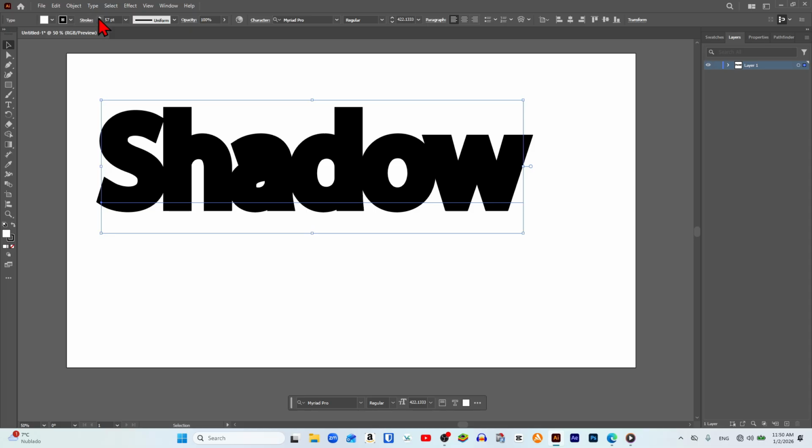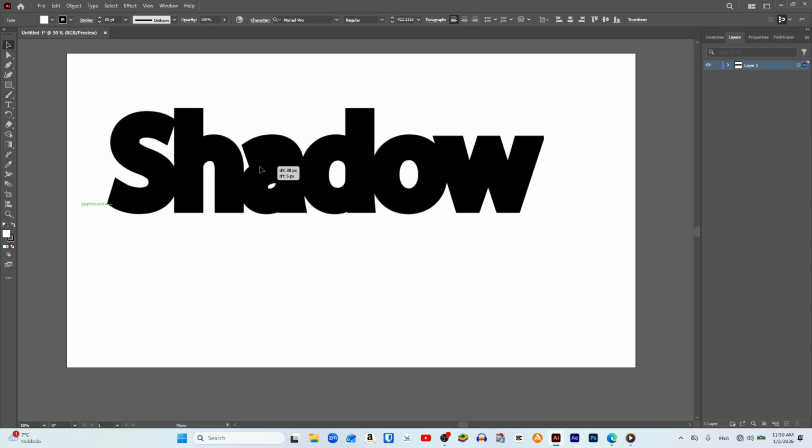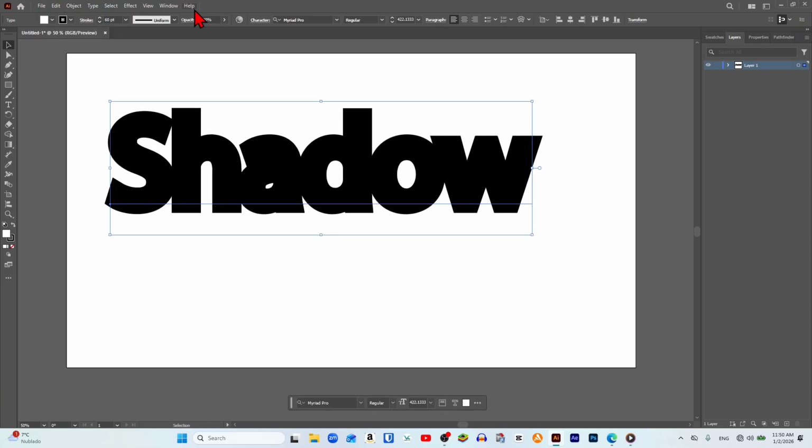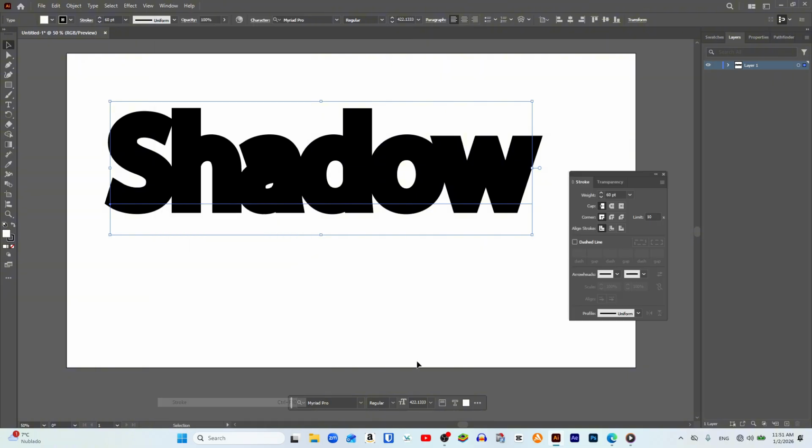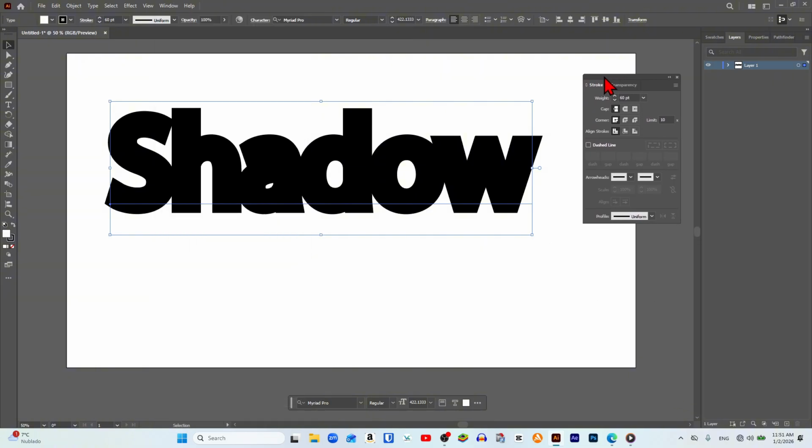with another adjustment. To do this, we go back again to the top window menu, and in this drop-down panel, we scroll down to the bottom, right at the very bottom where it says stroke, and we enter it. Here, this panel will open, and to apply the effect, we move to the section where it says corner, and click on the center symbol so that all the corners are rounded.